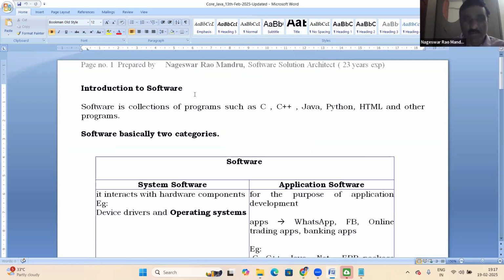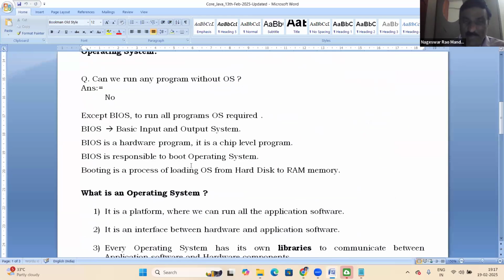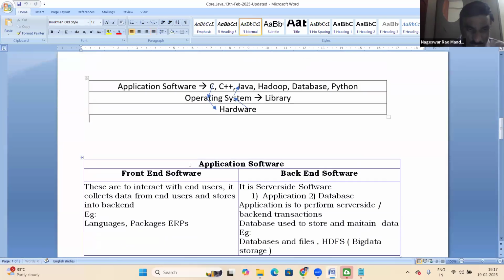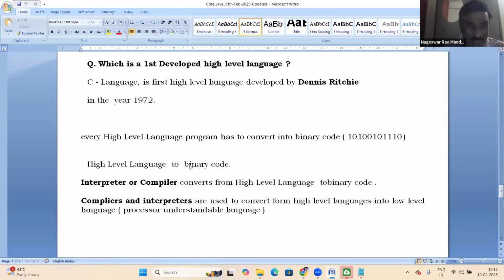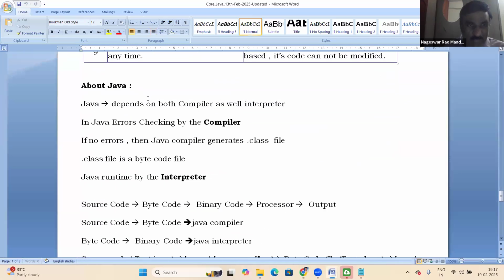This is the introduction to software. From this I'm starting, from the basics. After finishing the software basics, then we'll go to Java. These software basics you must have. You must have this knowledge, and after that we start Java.